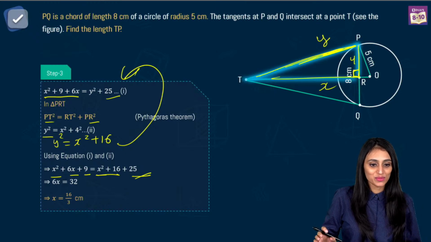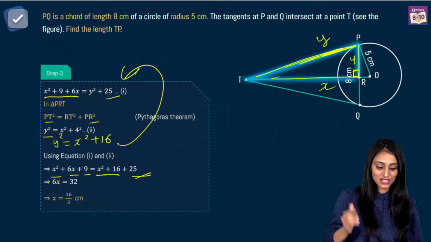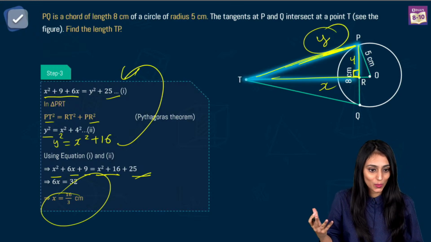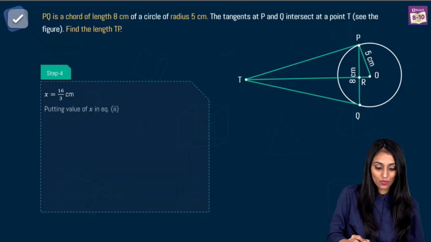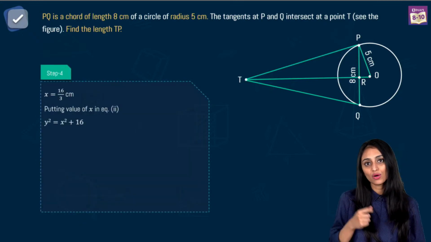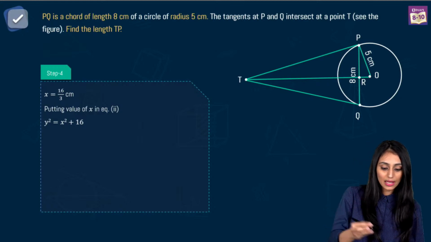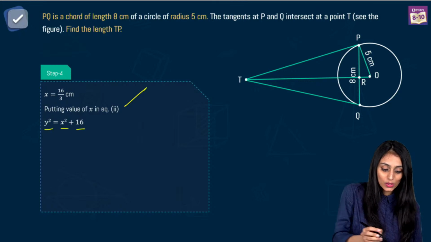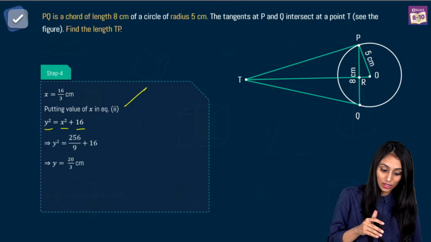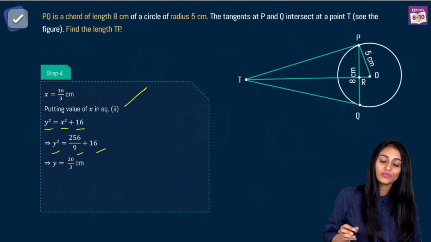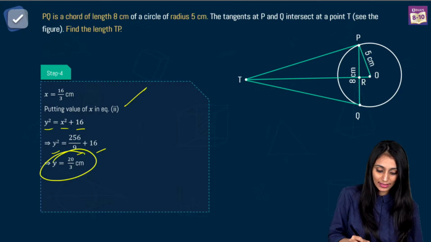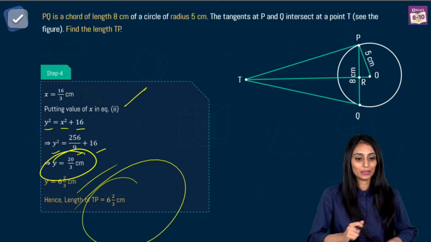All right. So many thumbs ups and smileys. Yes, Krishna. Great. So x is 16 by 3. But what we need in the question is TP. That means y we require here. Okay, so let's move ahead. Now, how do I find out y? I'll put this value of x in any of the equations to get the answer. Let's say I'm using equation number 2 because that was a smaller one. So y square is equal to x square plus 16. Let's put x here. That's going to be y square equals 256 by 9 plus 16. Let's take LCM, simplify it. You will get the value of y, that's 20 by 3, which is 6 2 by 3 centimeters. That's the length of TP here.